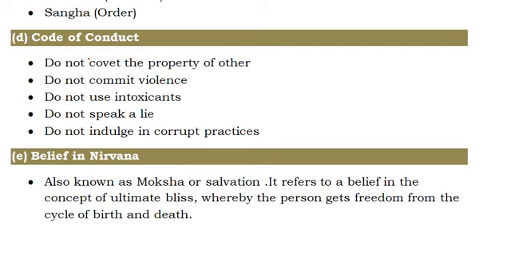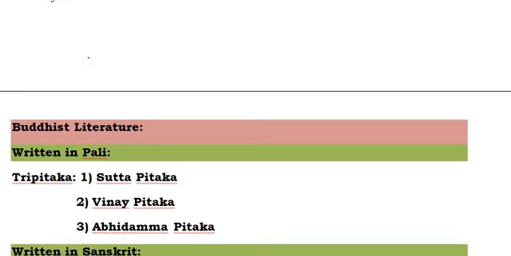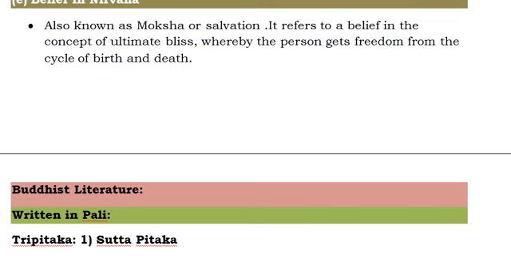And Gautama Buddha also believed in nirvana, that is nothing but moksha. It refers to a concept of ultimate bliss, whereby a person gets freedom from the cycle of birth. That's what I'm saying. You follow that eightfold path, so that you will be given freedom from the cycle of birth, so you will not have rebirth. That is what Buddhist teachings are about, friends.